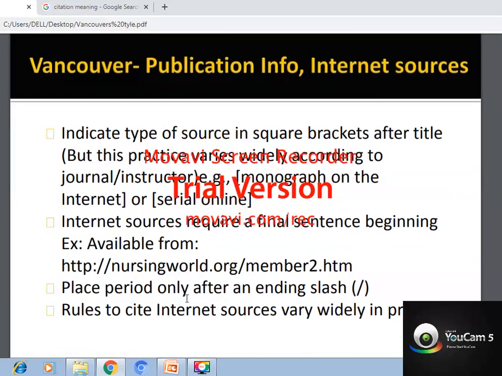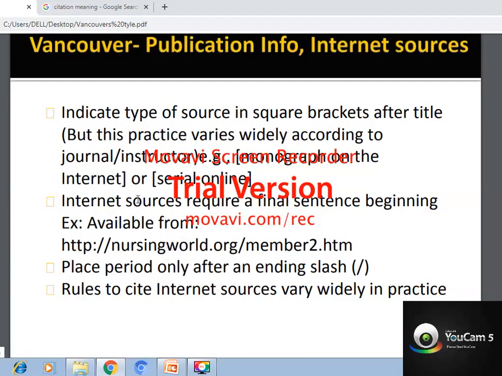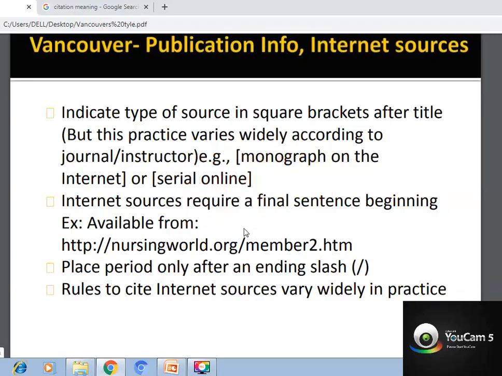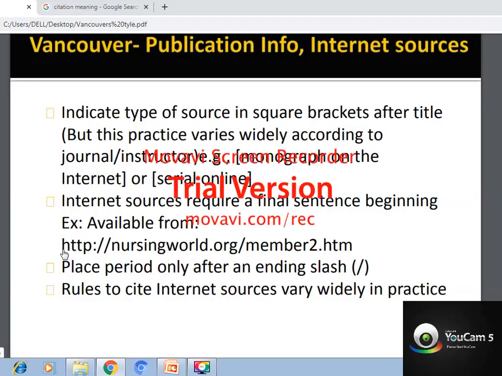So if you are taking it from internet sources, make sure, this is also an important part. Internet sources require a final sentence beginning from, even though the rule differs in different places, we will be following it like this: http:// and the site.